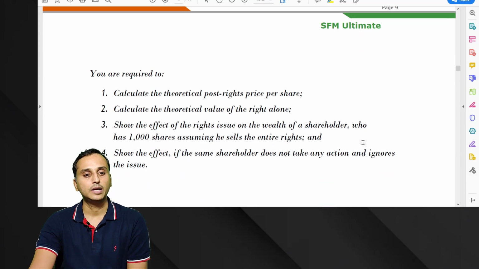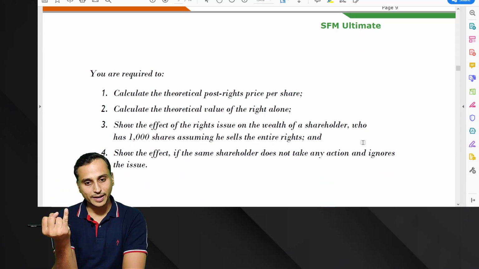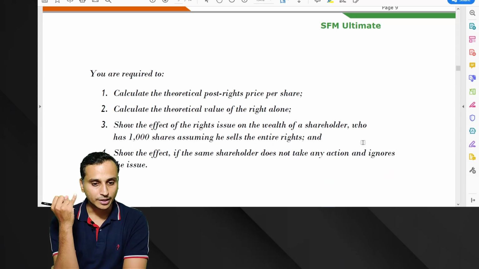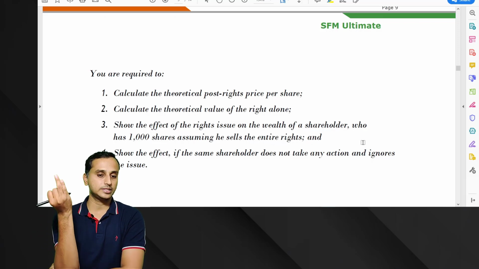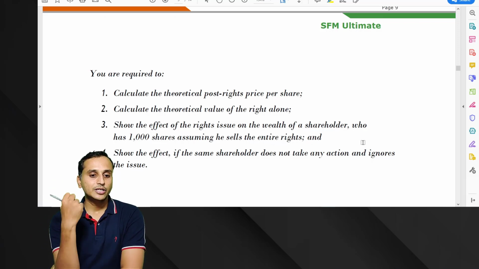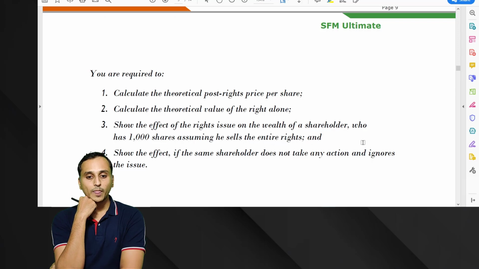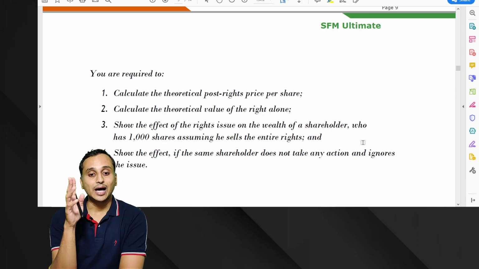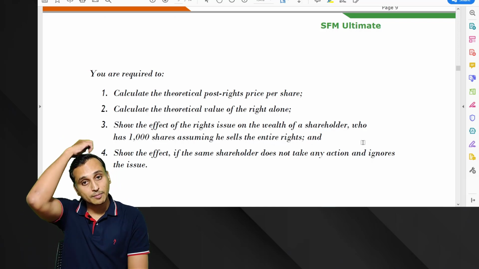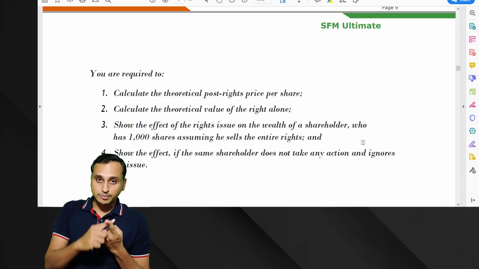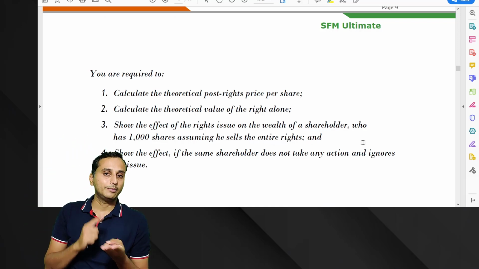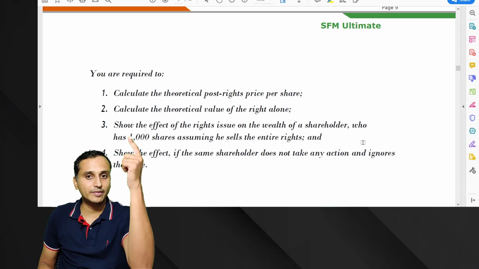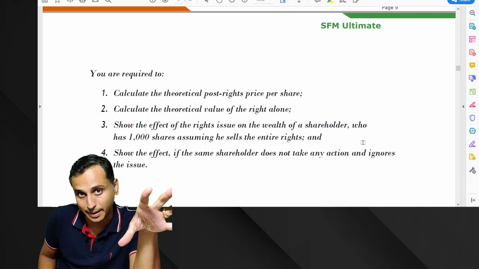Next, you are required to calculate the theoretical post rights price per share. Then calculate the theoretical value of right alone, very easy for us to calculate. Then show the effect of the rights issue on the wealth of a shareholder who has 1000 shares, assuming he sells the entire rights. Remember what I said, you can subscribe to a right or sell a right or let it lapse. In the previous question we were subscribing.